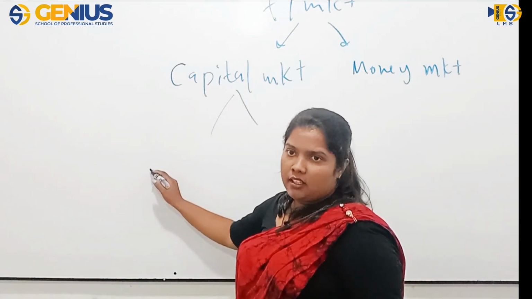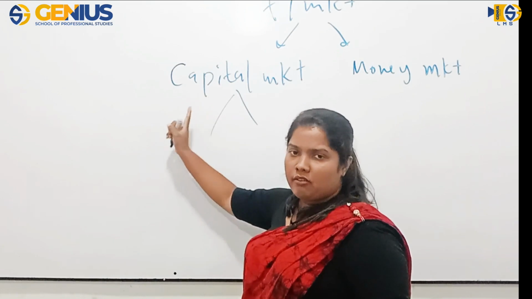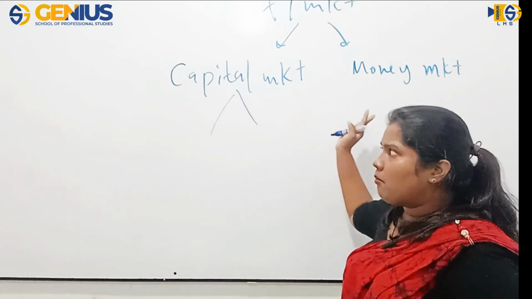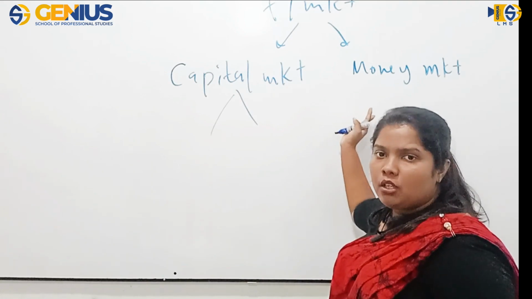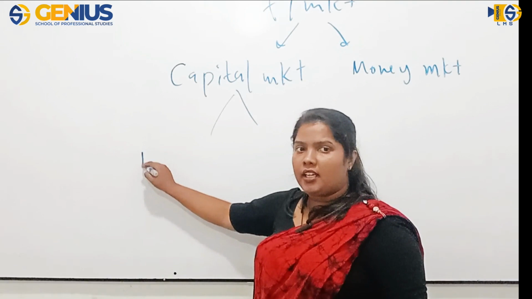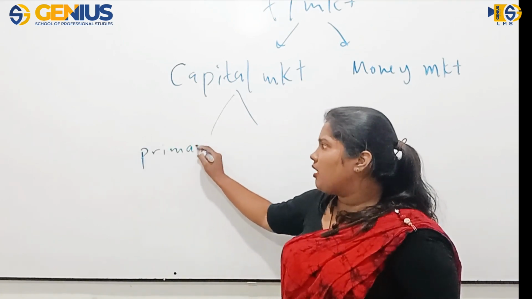Capital market is the market where you trade long-term funds, and money market is the market where you trade short-term funds. Here, capital market can be divided again into two markets called primary and secondary.